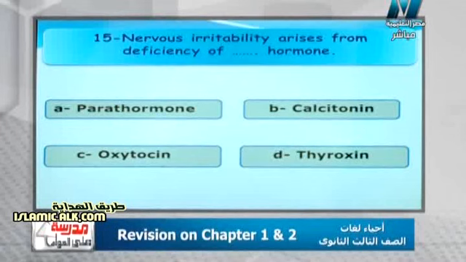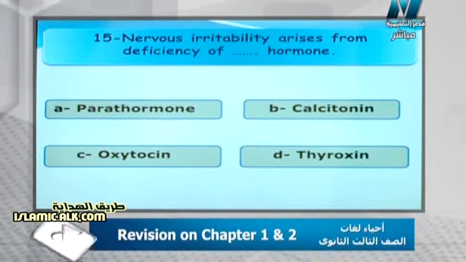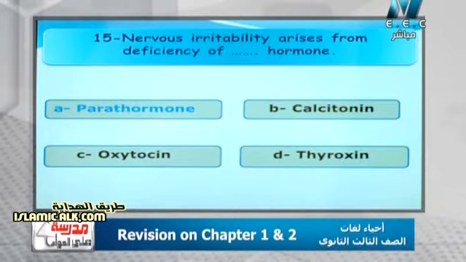The next question: nervous irritability arises from the deficiency of dots hormone. Parathormone, calcitonin, oxytocin, thyroxine. Which hormone causes nerve irritability during its deficiency? It's really the parathyroid hormone, mister. The deficiency of parathyroid hormone is called hypoparathyroidism, which decreases the calcium level in blood, leading to painful muscle spasms and also irritability, or the patient becomes more excitable.